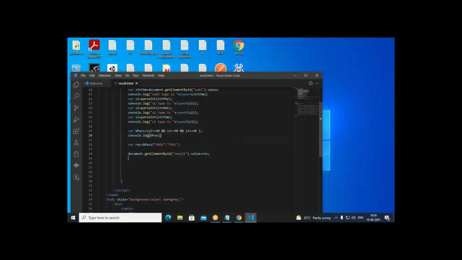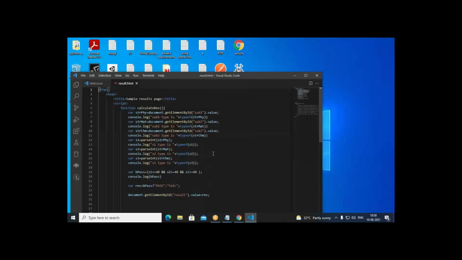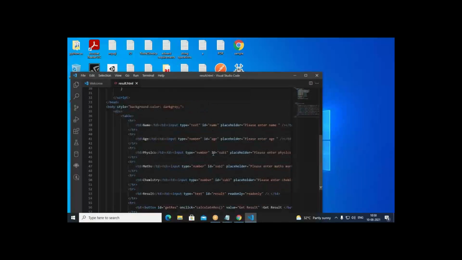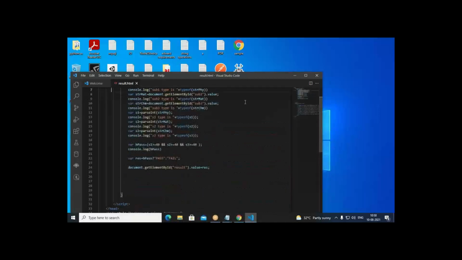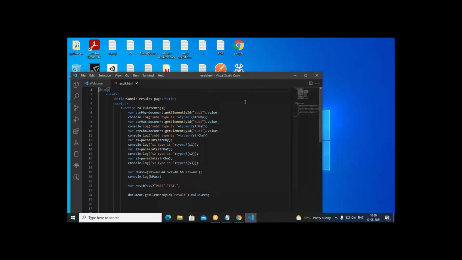So here, with the help of this, I am finding out whether the result is pass or fail. Calculate res is a function. This function I'm executing upon clicking on the button. When we click on the button, it is calculating the result. So using a small function, I'm calculating the result and displaying the result in the result text box.